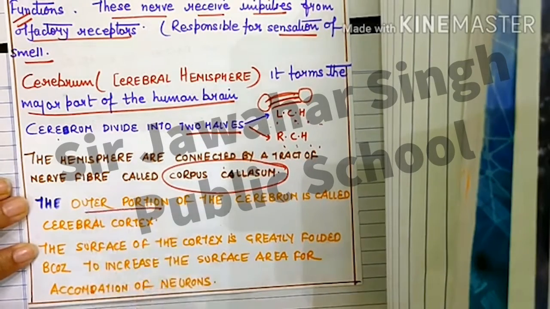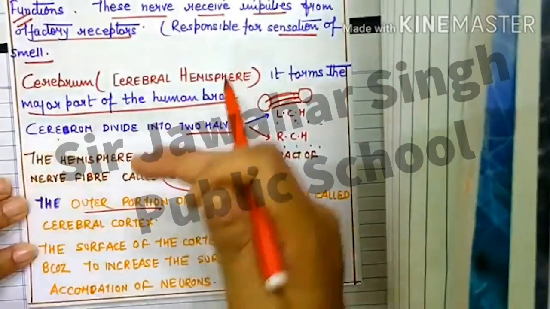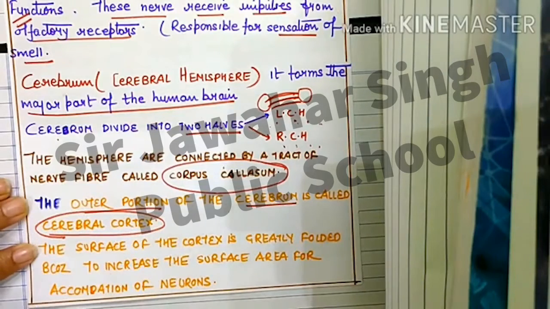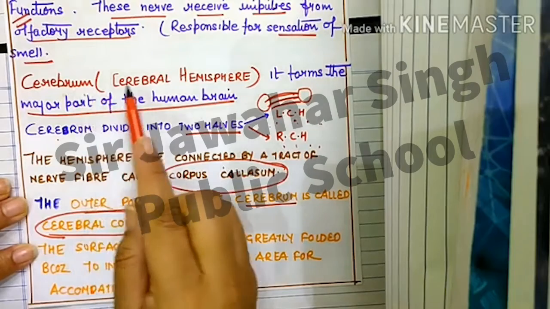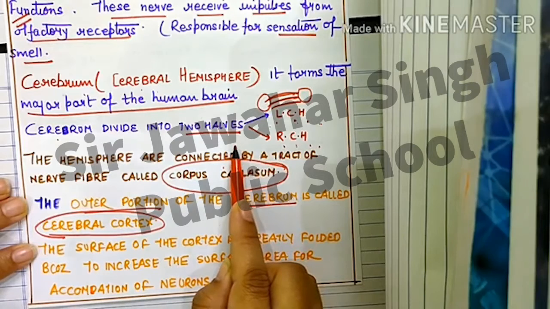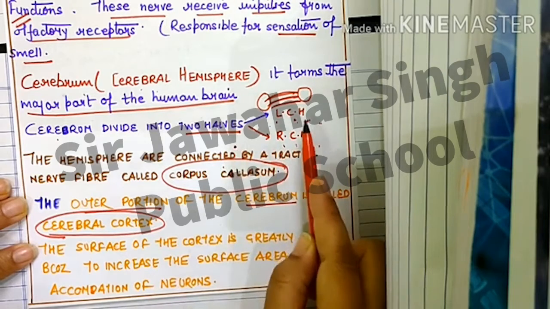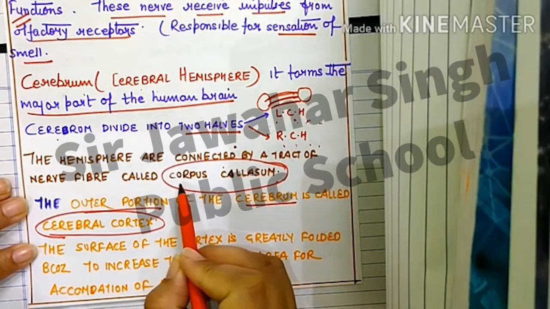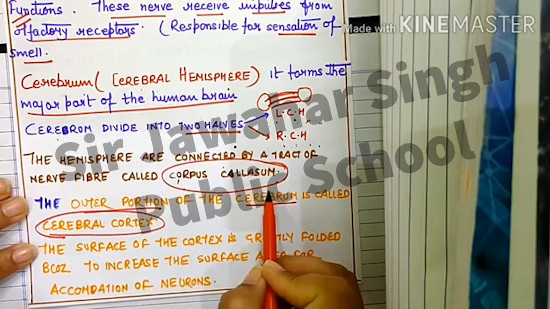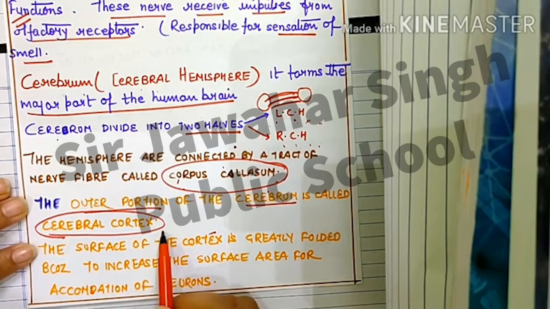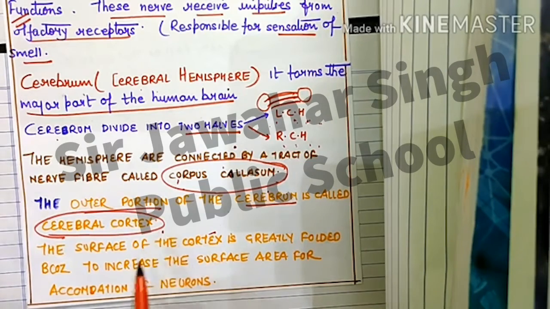The outer portion of the cerebrum, the largest part, is known as the cerebral cortex. Again, the cerebrum, also known as the cerebral hemisphere, is further divided. A deep cleft divides the cerebrum into two halves, the right and the left cerebral hemisphere, but they are connected together by a nerve fiber known as the corpus callosum, and the outer portion of the cerebrum is known as the cerebral cortex. The surface of the cerebral cortex is greatly folded.